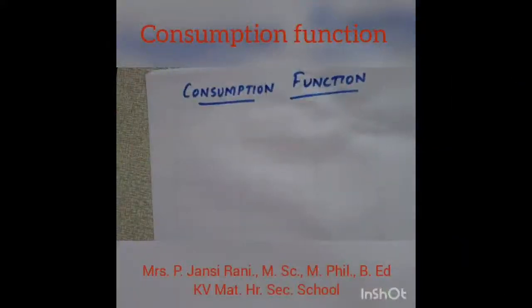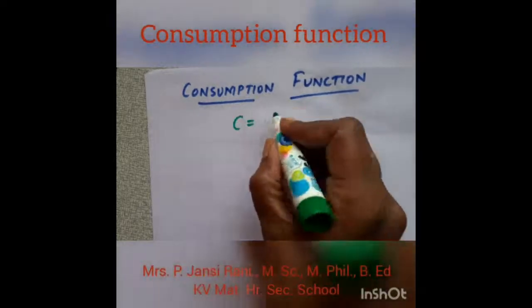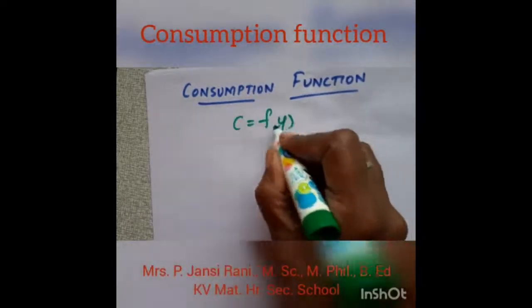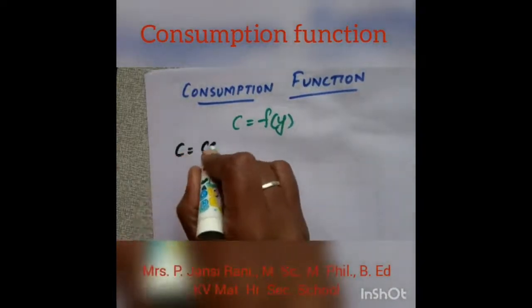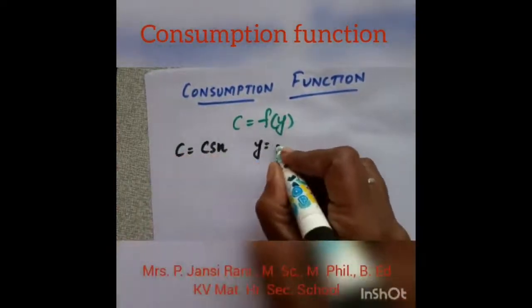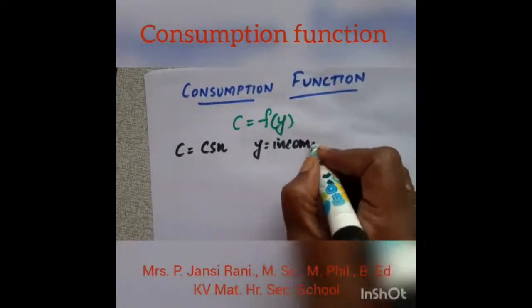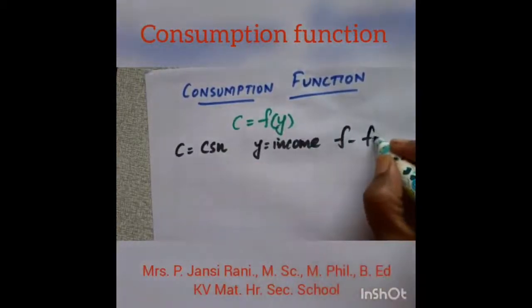About consumption function. Consumption function is a functional relationship between income and consumption. It is denoted as C is equal to F of Y, where C is consumption, Y is income, and F denotes the functional relationship.